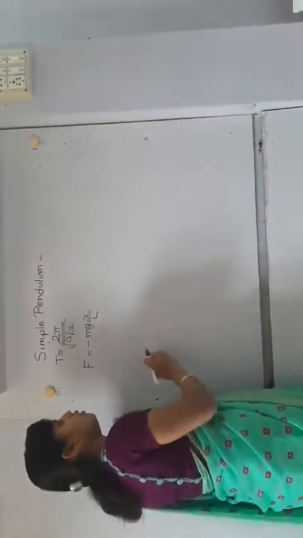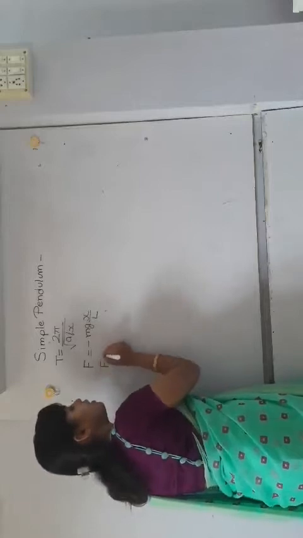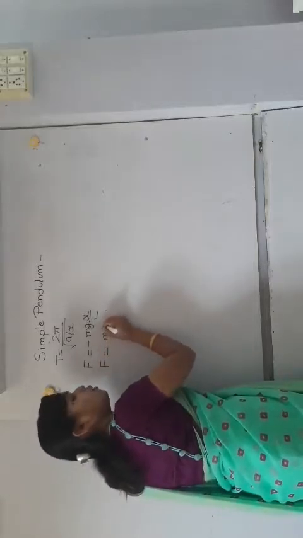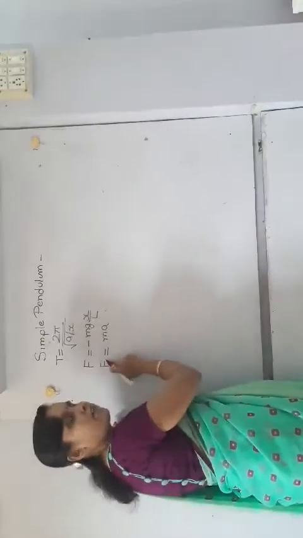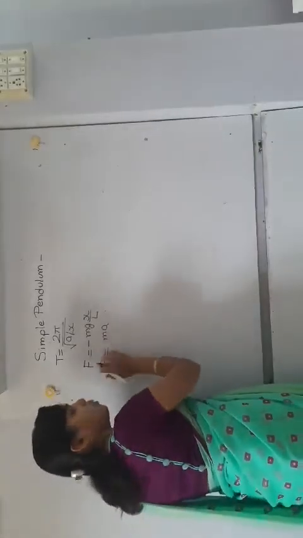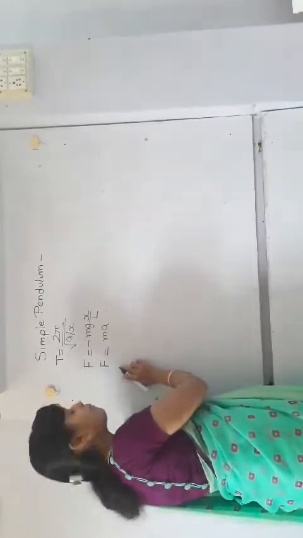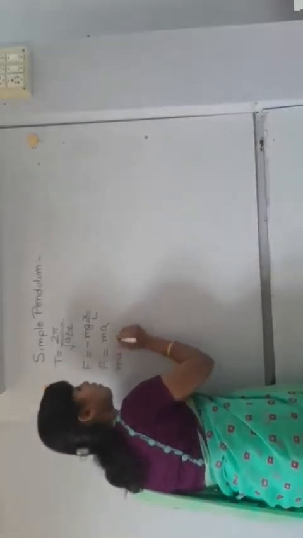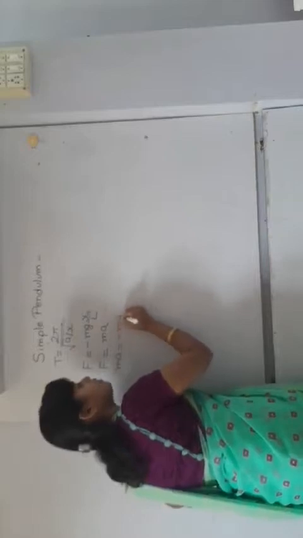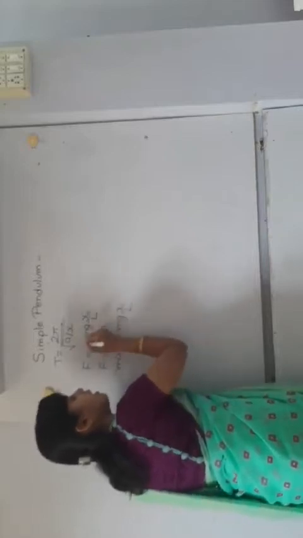Okay. Now we know that F is equal to ma also. What is a? Okay, yes, exactly. Newton's second law, F is equal to ma. Now these two LHS are same, so you can assume ma is equal to minus mg x upon L. Okay.